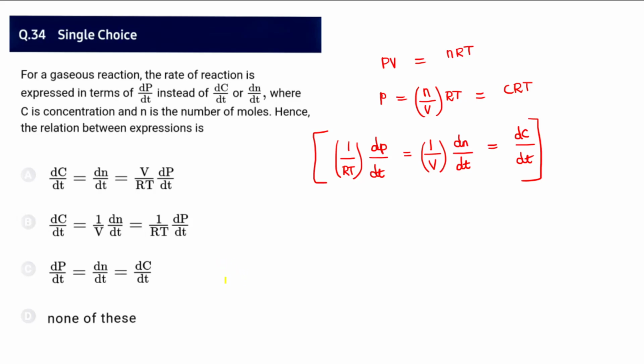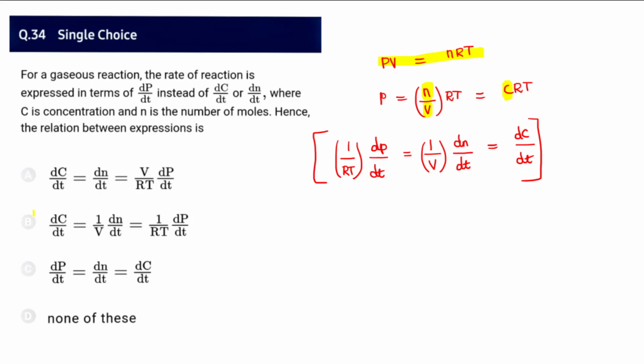And there is a 34th question asking for the rate of the reaction. You'll have to express it in terms of dP by dt instead of dC by dt or dN by dt. So what is the equation? We know the ideal gas equation, PV equal to nRT. So P equal to n by V RT. So the number of moles by volume is the concentration, or molar concentration, C. So P equal to CRT. Then taking 1 by RT, differentiating with respect to time, dP by dt equal to 1 by V dN by dt equal to dC by dt.